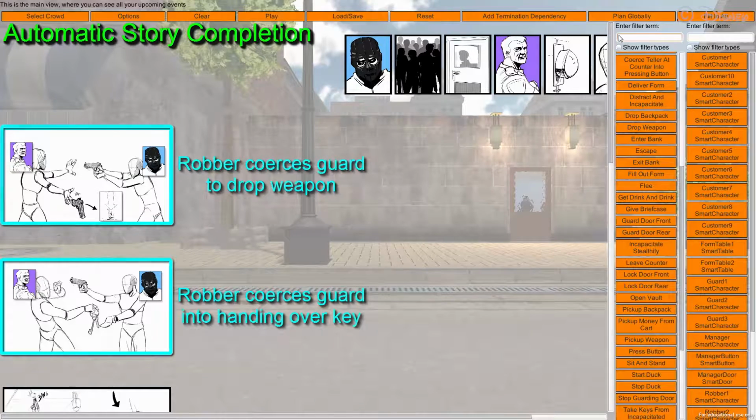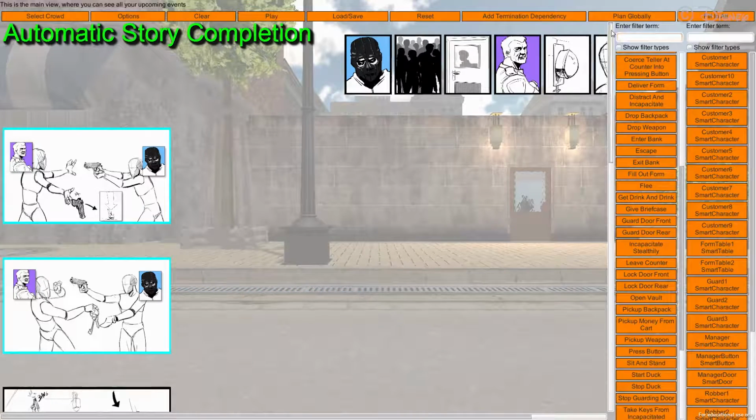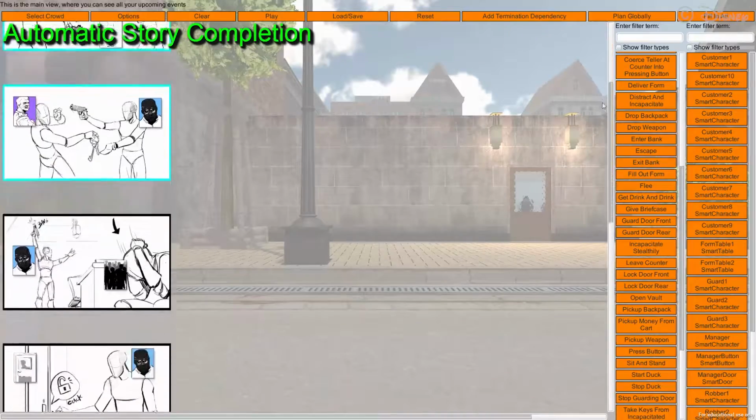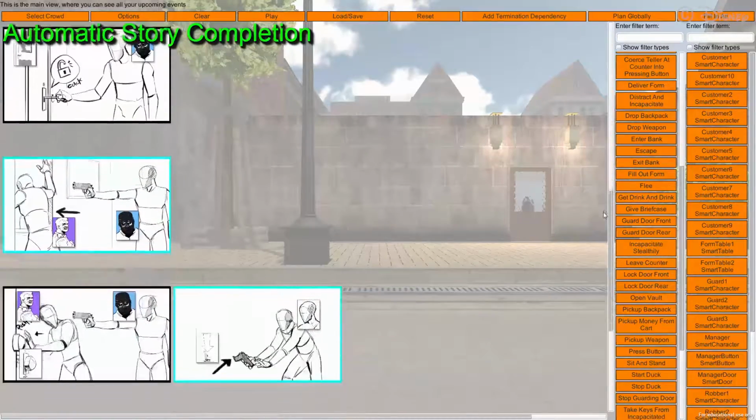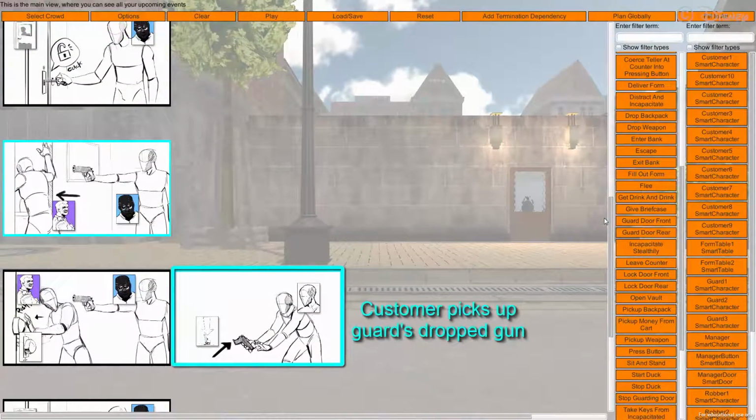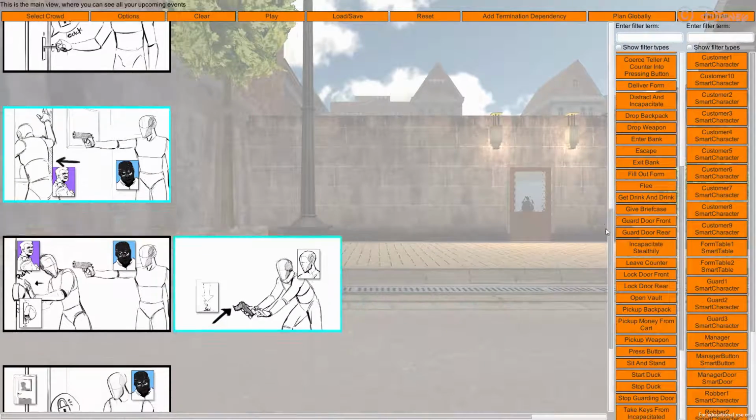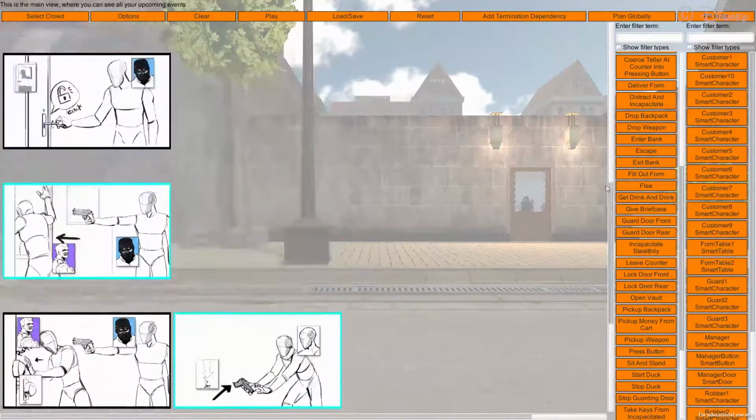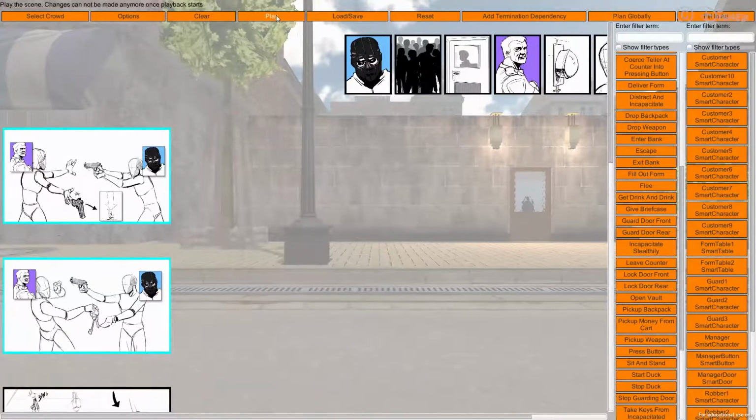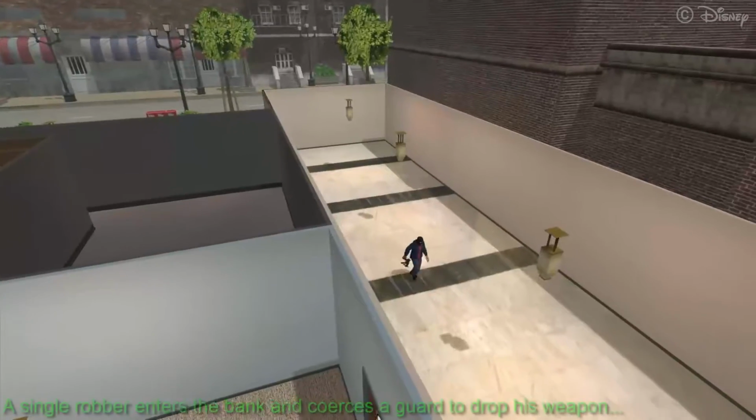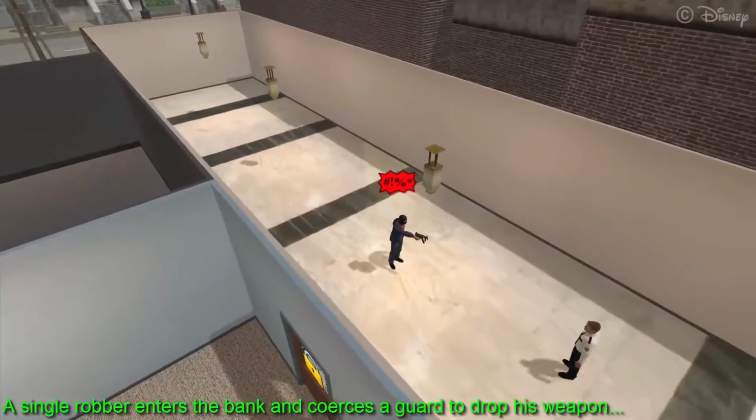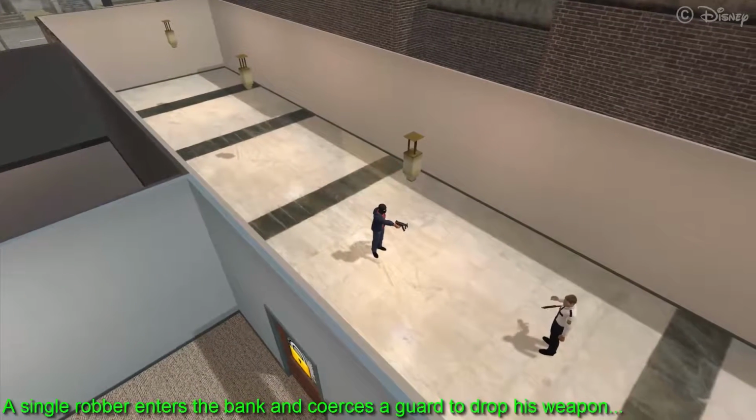Canvas identifies and resolves this constraint by introducing an event at the beginning in which the robber coerces the guard into dropping his weapon. This allows the customer to pick up the guard's dropped weapon while the robber is in the teller room. Canvas completes the story such that the robber's own actions are what ultimately lead to his surrender.